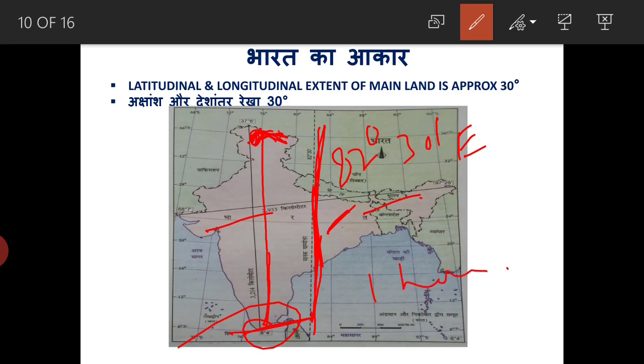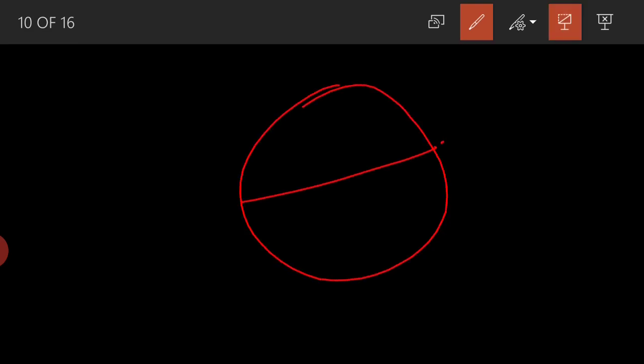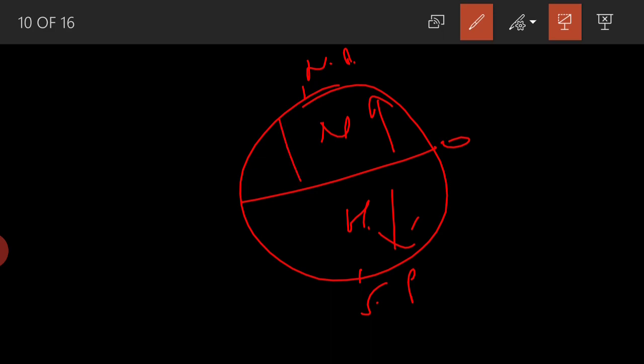So why is it so? As we know, 0 degree is the equator, and this is the northern hemisphere, this is the southern hemisphere. As we move toward the poles, this is the south pole, this is the north pole. As we move toward the poles, the sun's position changes compared to the sun rays that fall mainly on the equator line.